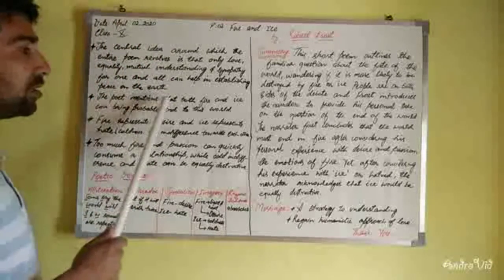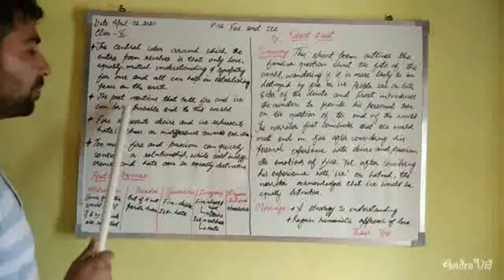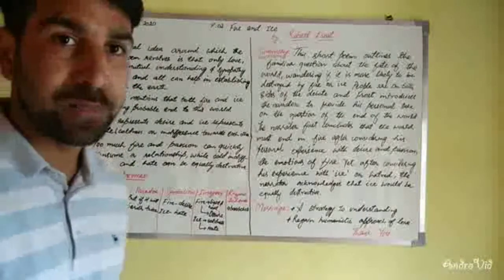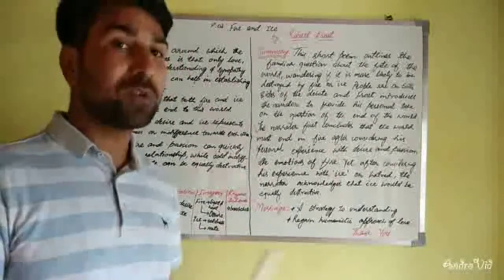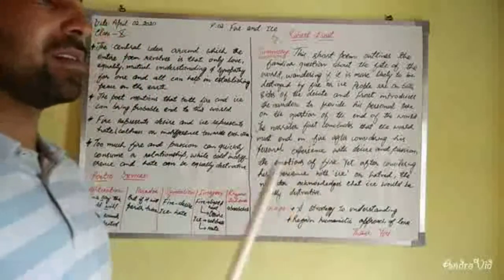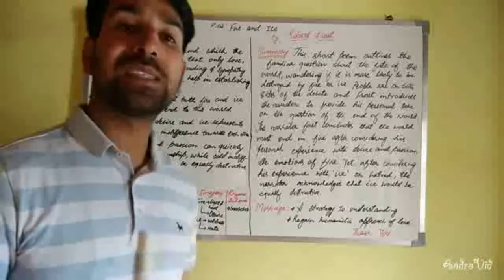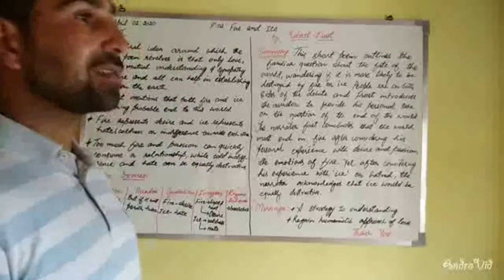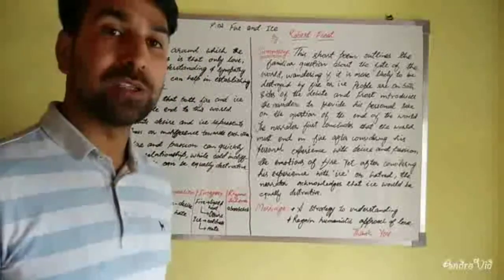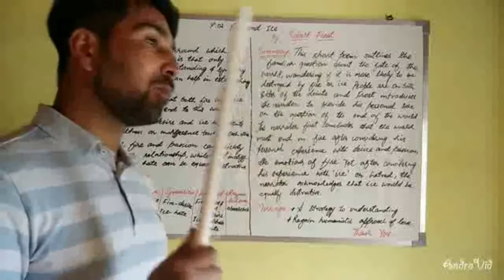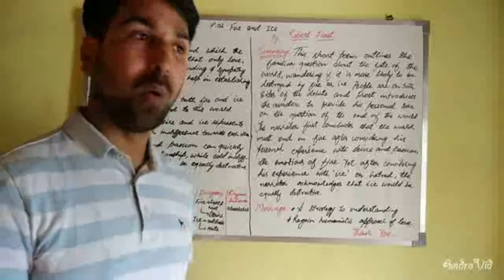Then the poet mentions that both fire and ice can probably bring an end to this world. Here there is symbolization of two things. One is fire and another is ice. Fire symbolizes the desires in the human being, and ice the hate that we have for each other. So the poet says that both these things can destroy the whole world.